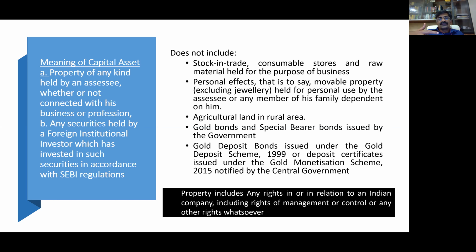That was an issue, and there were different decisions by different courts. Some courts said it will also include sale of agricultural land. Some courts took a stand that it will not include that. So, in order to clear the doubt beyond any doubt for anybody: if you have agricultural land in a rural area, then you don't have to pay capital gains tax. If you have agricultural land in an urban area, you have to pay capital gains tax. So one logical question which will arise now is, what is a rural area? That we will see shortly.